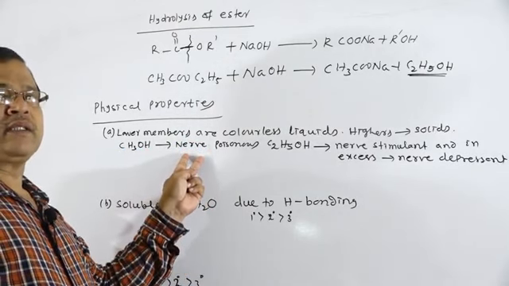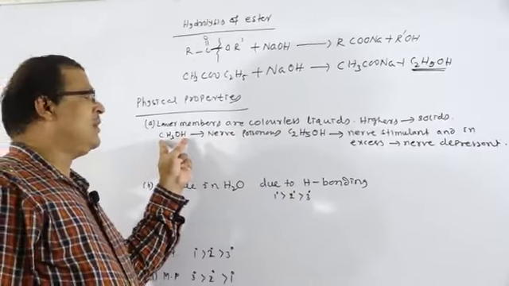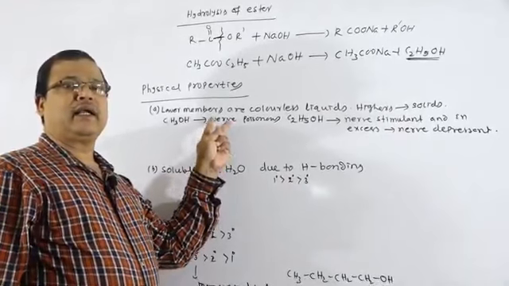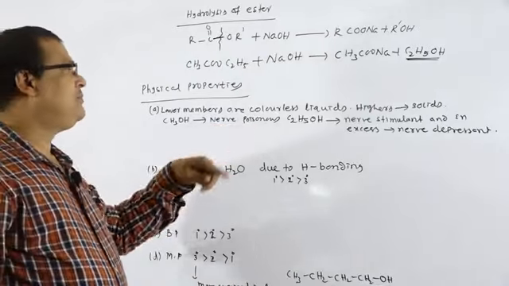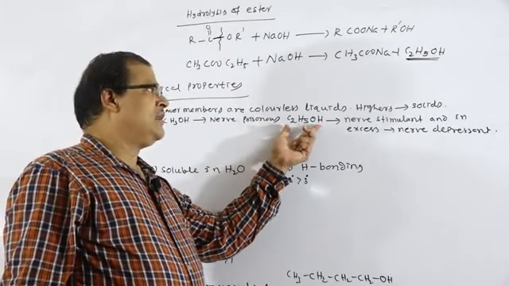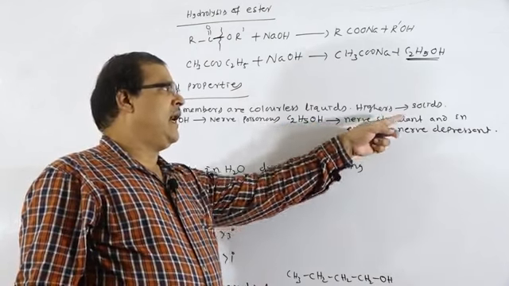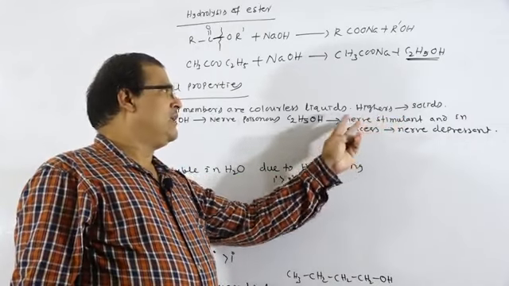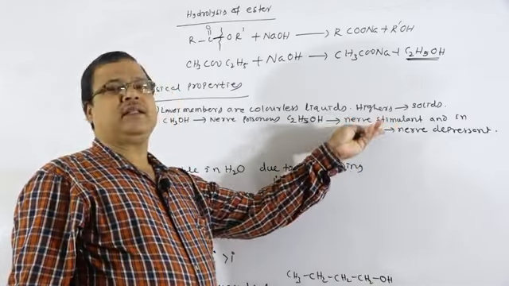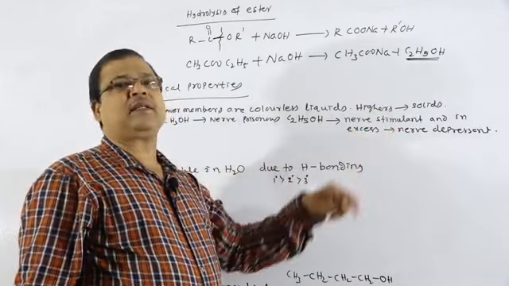So methyl alcohol is nerve poisonous. In alcoholic beverages we are taking not methyl alcohol, rather ethyl alcohol. If we take methyl alcohol, it will damage the central nervous system and lead to death. But ethyl alcohol, taken in alcoholic beverages, is a nerve stimulant in small amounts, and in excess it suppresses the central nervous system, which may lead towards sleepiness.